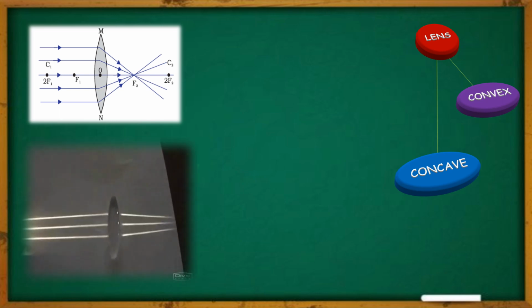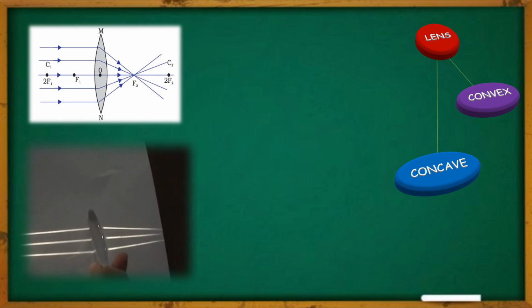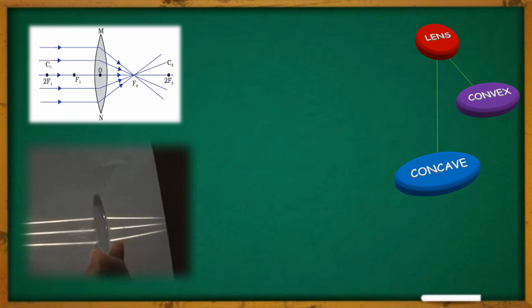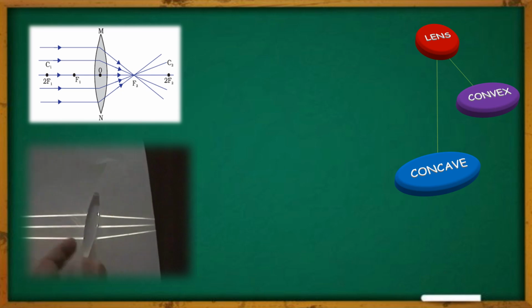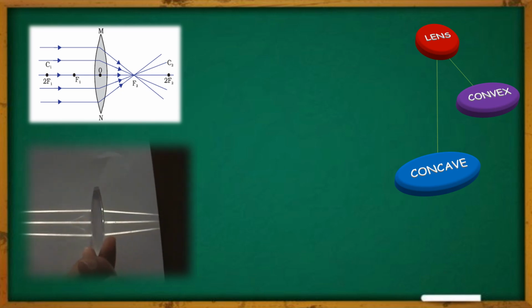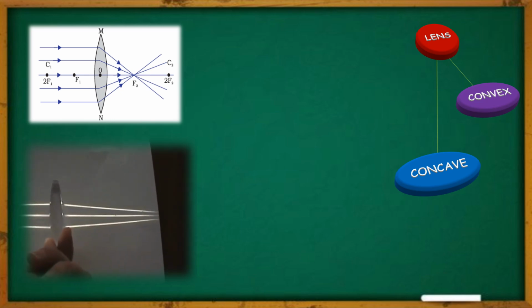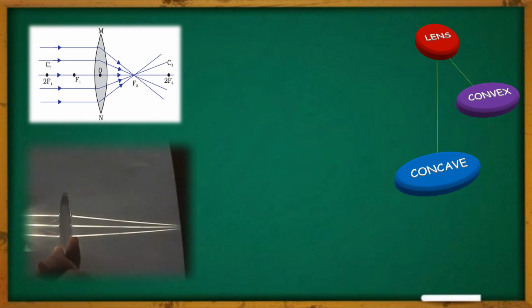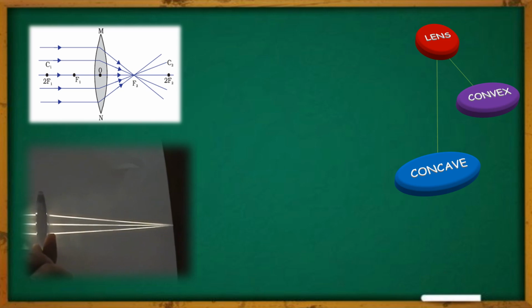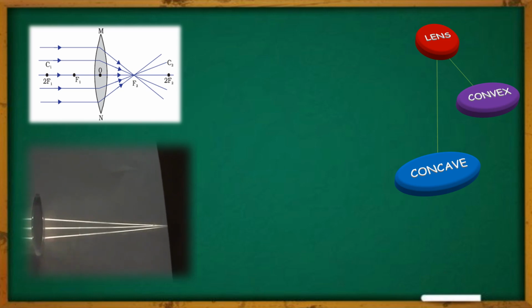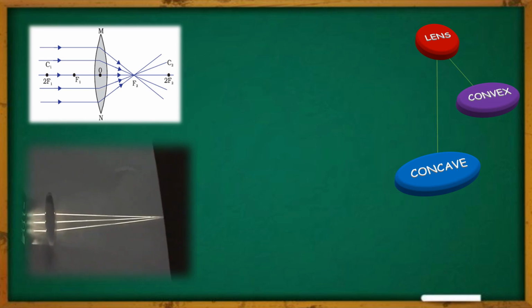Here, as you can see, we have taken one spherical lens, that is a convex lens of course, and a light source which is a laser box, and laser lights are coming. As we are putting this lens, all the light rays are bending together, and as we shift the position of this convex lens, we will see all of them are meeting at a particular point. That particular point is the focus point of this lens.